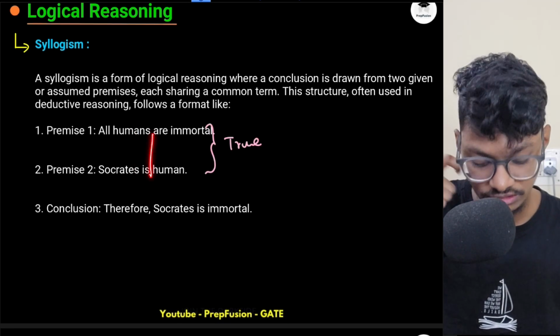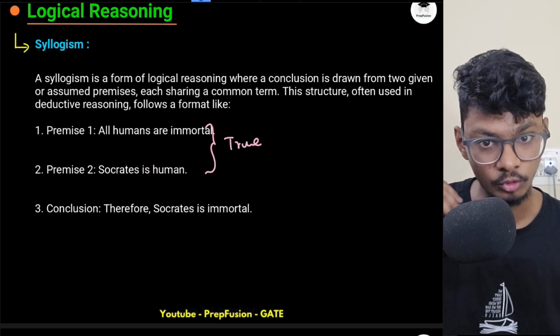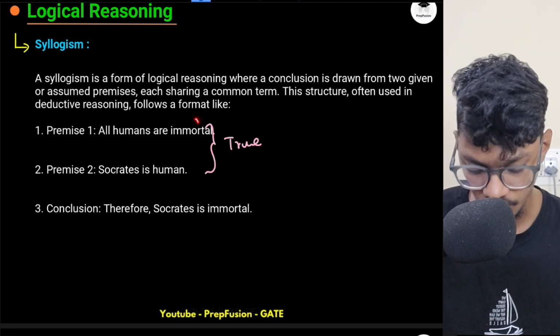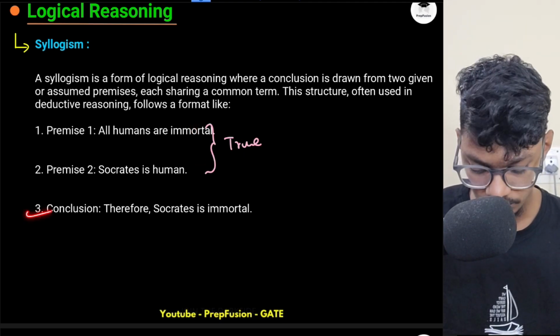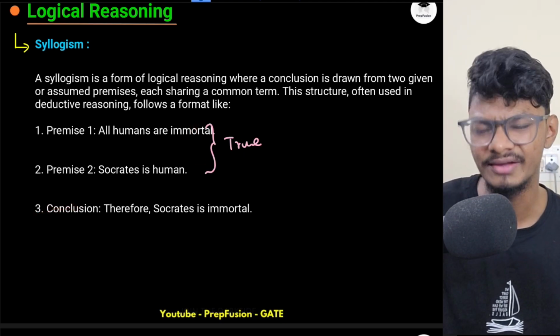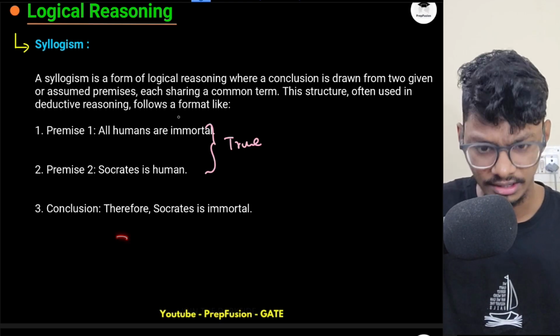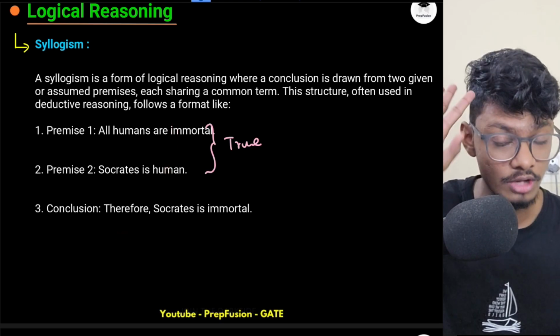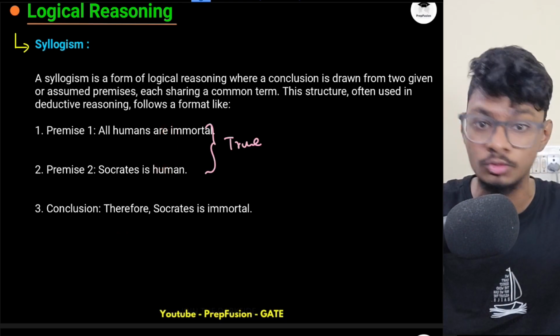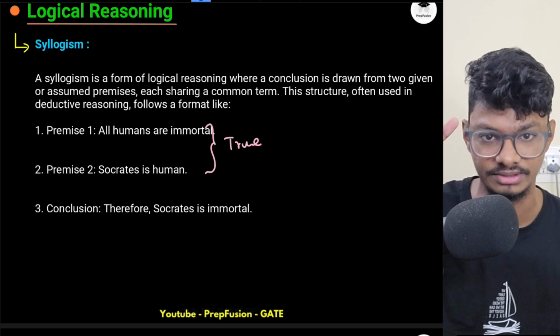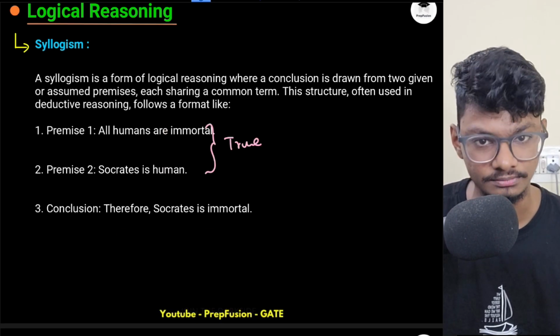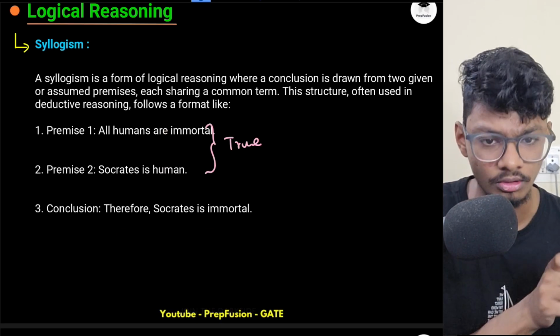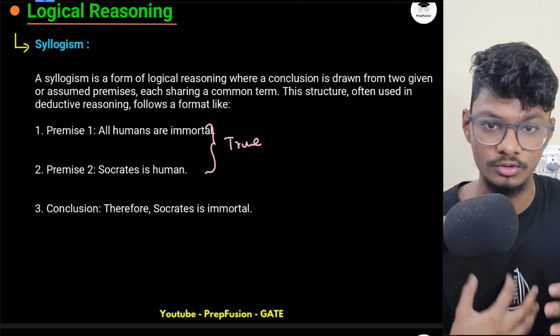Now what things can I conclude from these 2 statements? They will tell you in the question itself that they have a conclusion, therefore, according to these 2 statements only. You only have the information of these 2 statements. Nothing else. Therefore, Socrates is immortal.